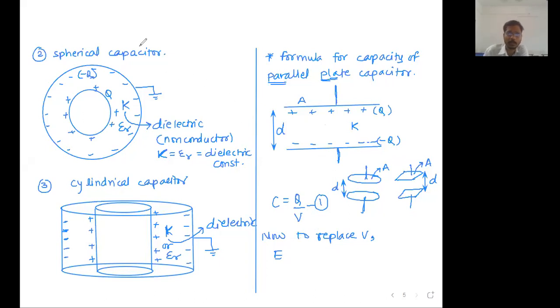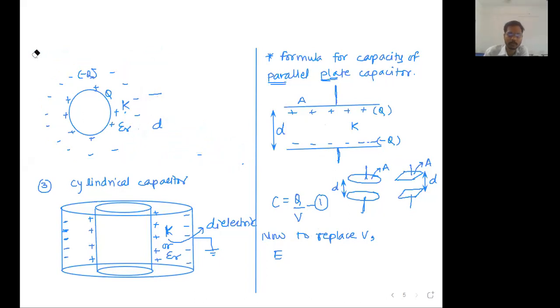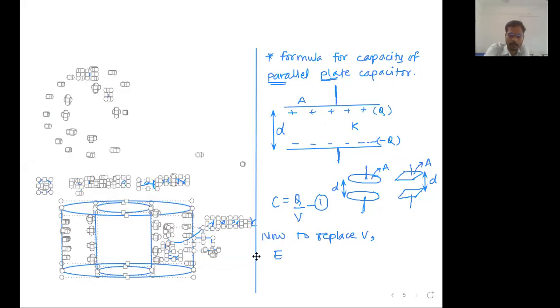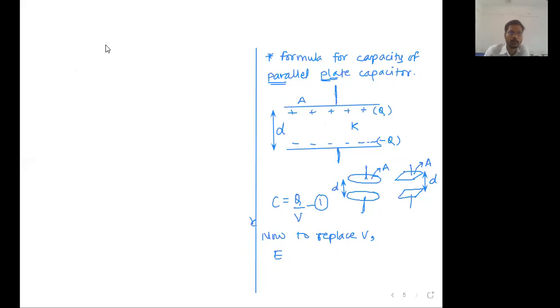Now let me write that extra point here. Let me rub these things, I want to do the entire calculation on the same page. Do you know that if this point has potential equal to V1, this point has potential equal to V2, and V1 is more than V2, electric field will always be directed from higher potential to lower potential, and let's say the distance between these 2 points is very, very small. That distance is, let's say, d.